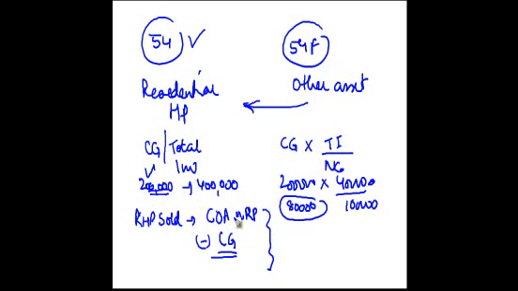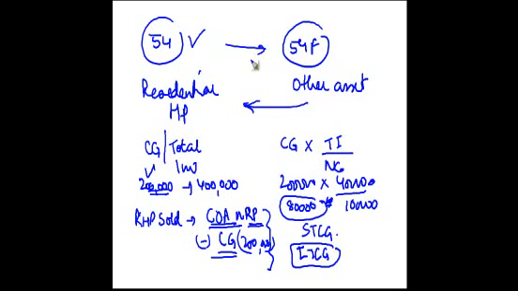Okay, so if the exemption was 2 lakh here, you will reduce 2 lakh from here. Whereas in this case, whatever is the capital gain on this is treated as short-term capital gain. The amount of exemption given earlier is treated as long-term capital gain and taxed accordingly. Right? So these are the differences between these two sections.